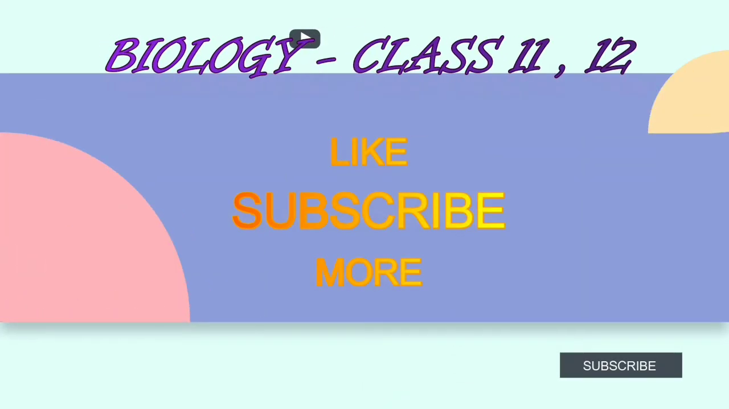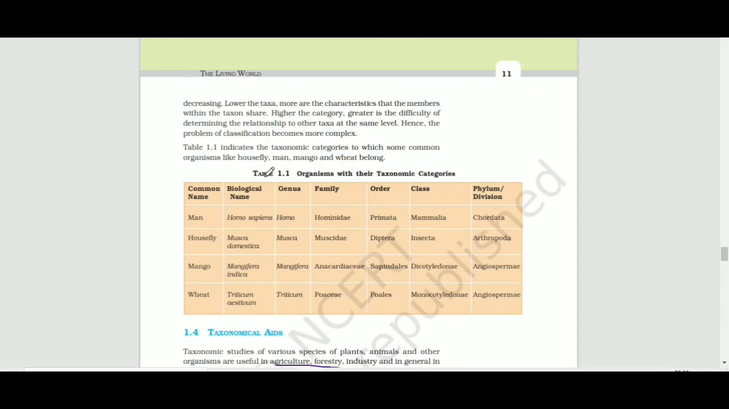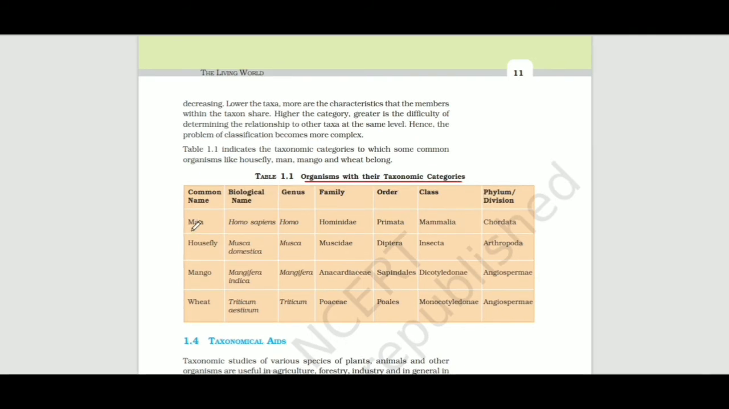So now let's move on to Table 1.1 of Chapter 1, organisms with their taxonomic categories. This is a very important table from the exam point of view, so let's do it. Here in this table, the common names of some animals and plants are given, then their biological names, genus, family, order, class, and phylum or division. First one is man.